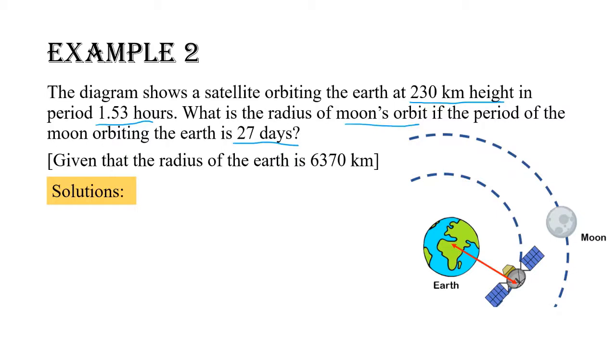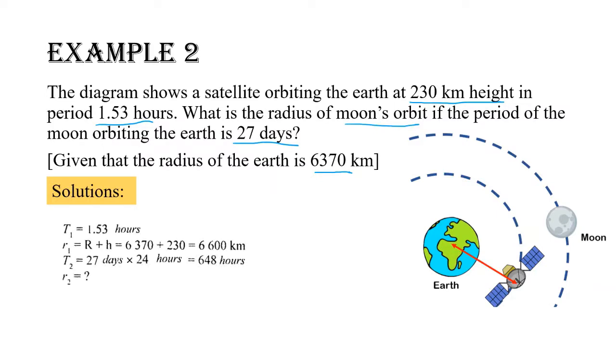Solution. Now, list the given information in symbols. T1 equals 1.53 hours. R1 equals R plus H, equals 6,370 plus 230, equals 6,600 km. T2 equals 27 days. We need to change it into hours, so 27 times 24 hours equals 648 hours. R2 is the radius we need to find out.